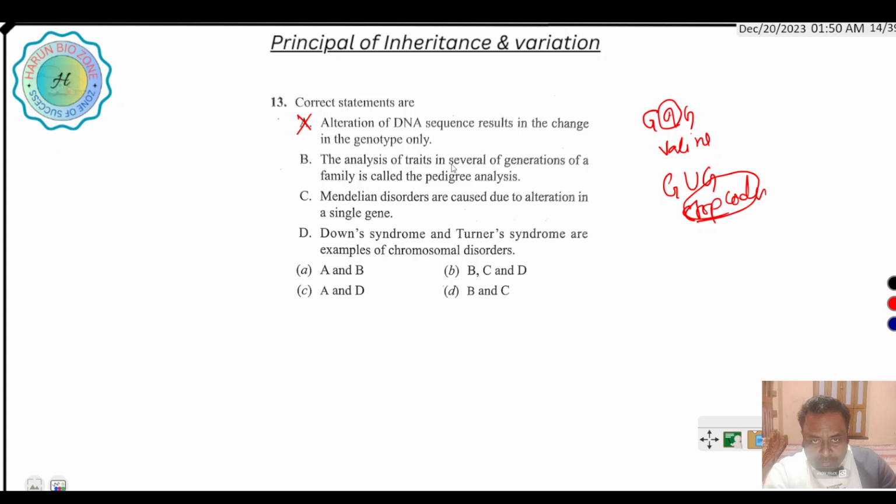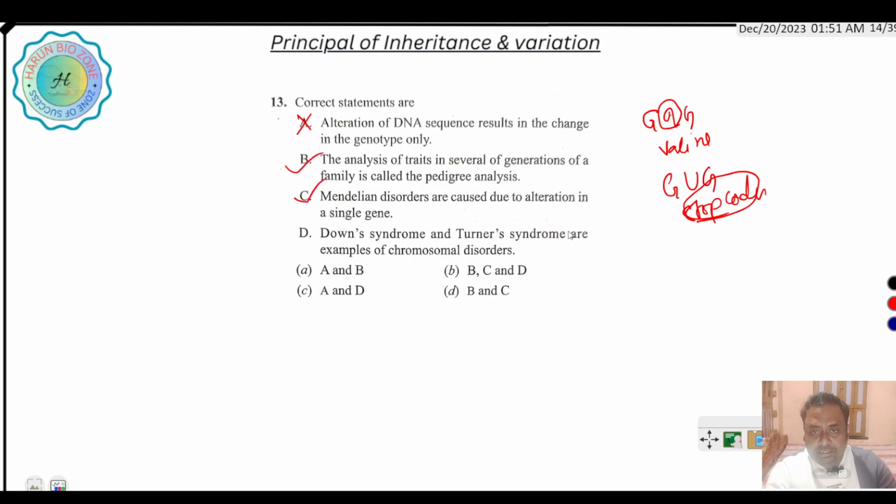The analysis of traits in several generations of a family is called pedigree analysis, meaning we study whether a genetic disease appears from generation to generation. Mendelian disorders are caused due to alteration in a single gene. This is the right option.